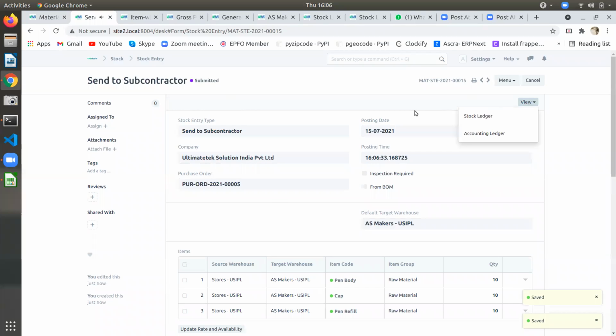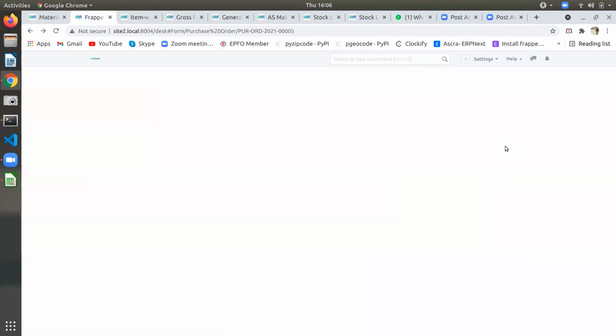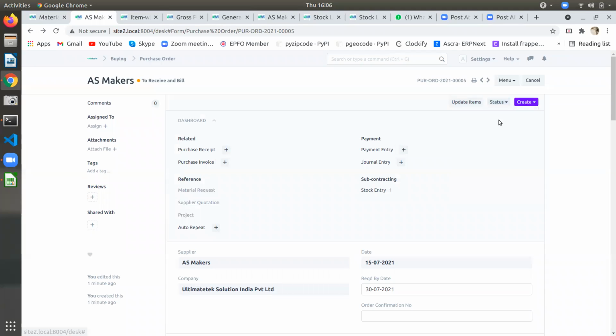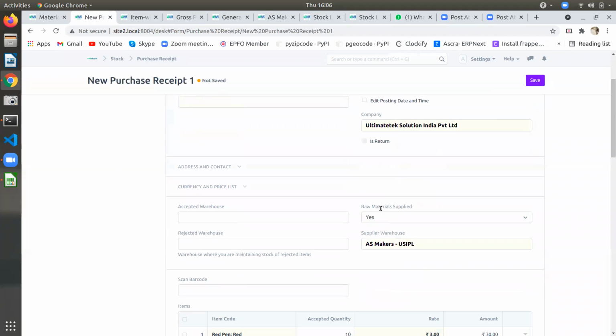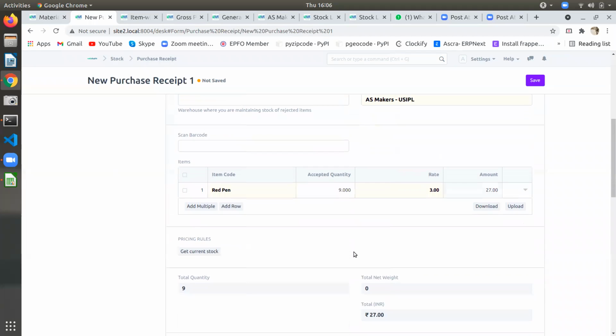How much did you receive? Okay, now you made send material, send to subcontractor. Okay. Yeah. Now you are receiving. You'll receive only 9. Okay. So the cost of the pen is 8 rupees, 8 plus 3, 12 rupees. So 12 into 10, basically 27 is the charge we are giving for him, and the rest is my raw material cost.